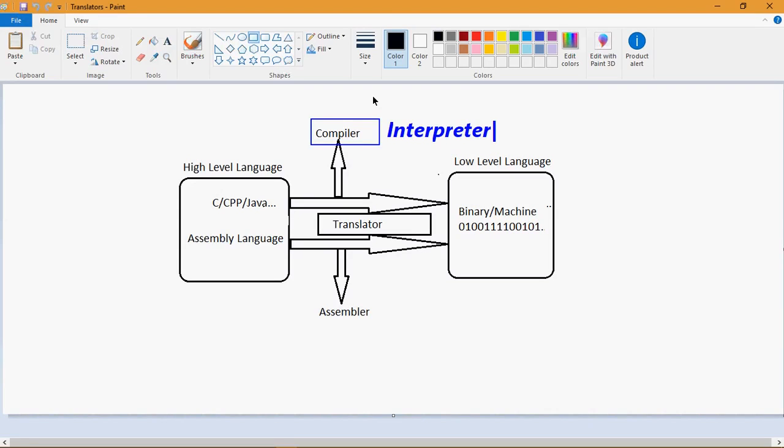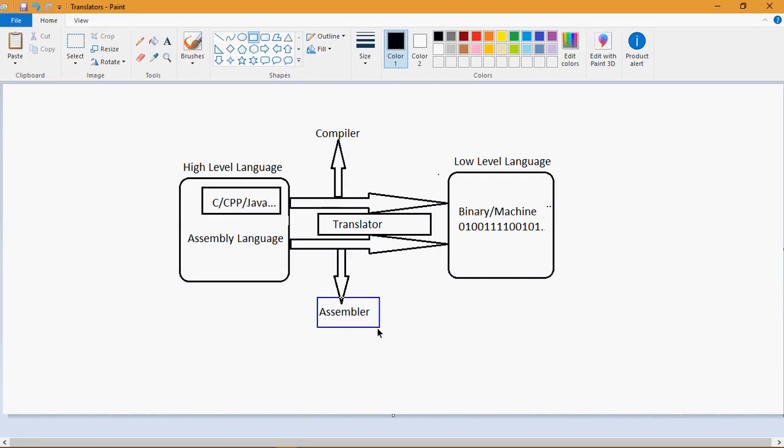Anyhow, we are not dealing with the interpreter in the C language, so we are just going to discuss the compiler only. And these translators are also called what? Software. Okay, these are not system software, these are all application software. A compiler is also one of the software only. The compiler will do translation, right? And one more translator is there, so that is called what?